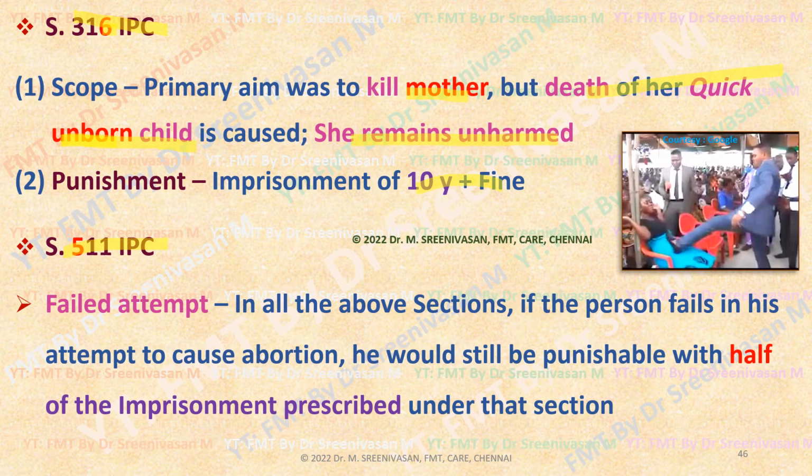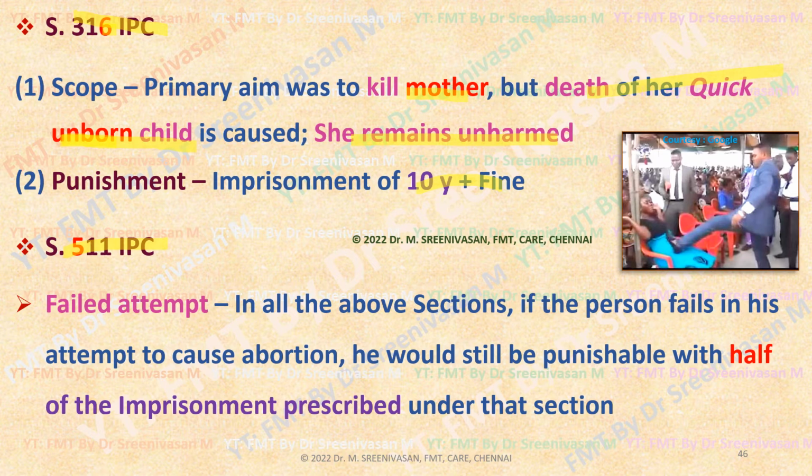Now all the above sections, that is 312 to 316, the person fails in his attempt to cause abortion. Abortion has not occurred, but only at least attempted criminal abortion. Child has survived. In the situation, half of the imprisonment for having attempted the criminal abortion, unsuccessful criminal abortion, still he won't be let out. He will be punishable under 511 IPC with half of the punishment prescribed in the relevant sections.